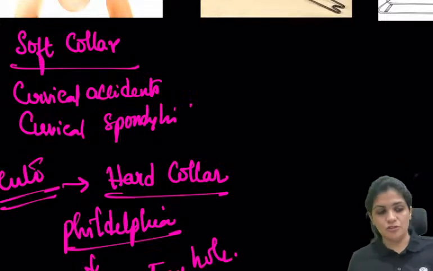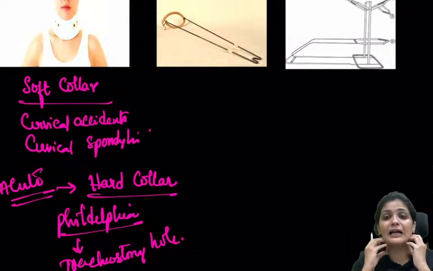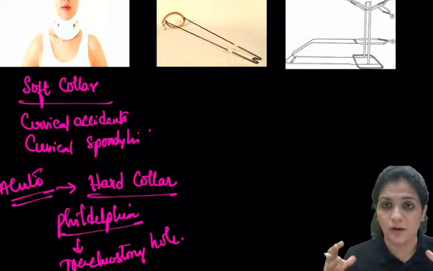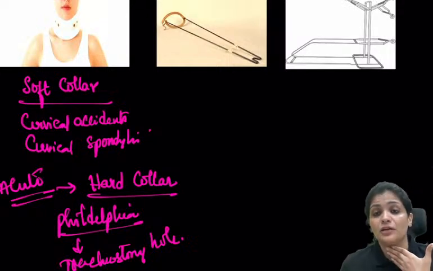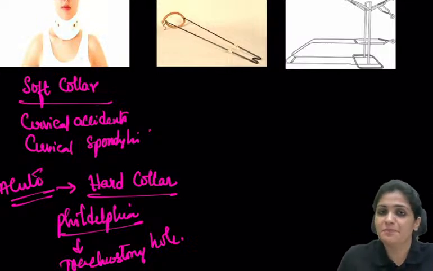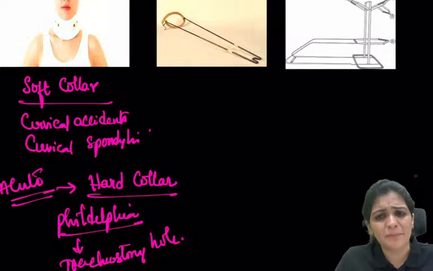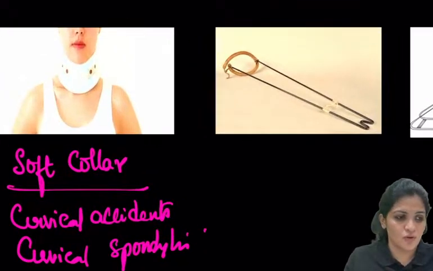Sometimes we need to put patients with cervical injuries into the collar. Whenever there is an acute injury, we try to put them in a hard collar. Sometimes they have breathing difficulty and we require a tracheostomy. At that time we can't open the collar, right? So there is a hole made in front of the neck in the collar, for the tracheostomy. Whenever you want to immobilize patients with cervical spine injuries, you always use the hard collar. And if the patient is suffering from some blunt injuries, spine or scoliosis, suggest a soft collar. Here in the image, this is the soft collar which they are showing.